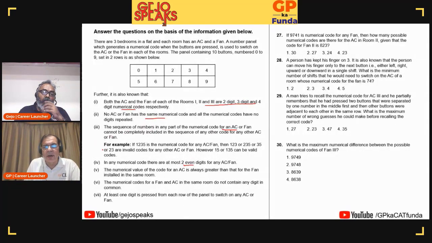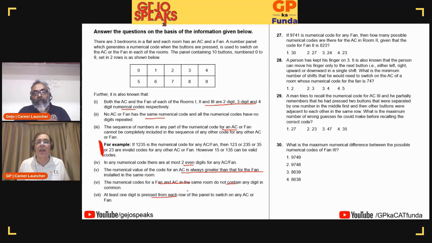Why am I going through the third statement? Because there's an example given, so it is important for me to look at it. Numerical value for code of AC is always greater than that of a fan, and so on and so forth. So I'll go through all of them also. If I'm willing to spend 3 minutes, then it is important I go through these also. I will look at the questions also.